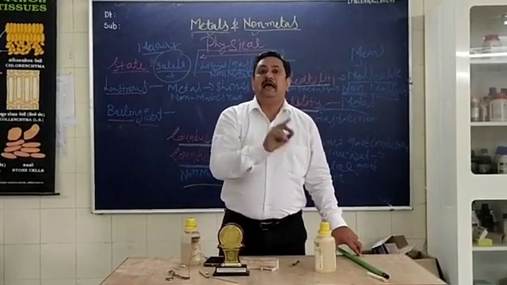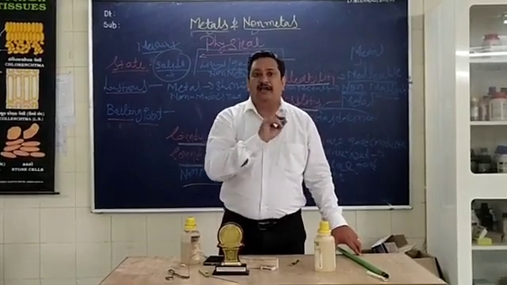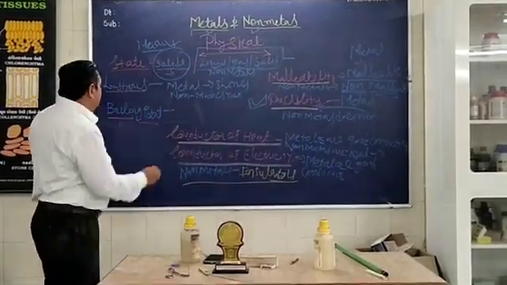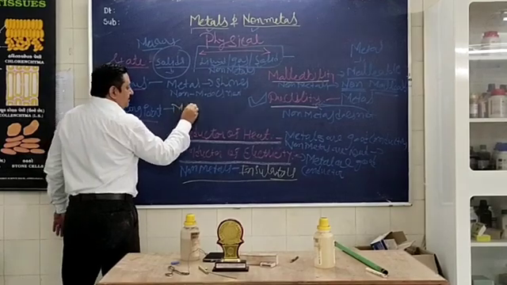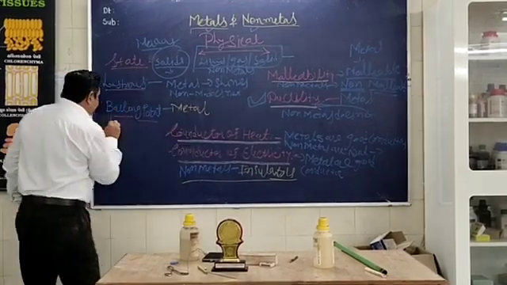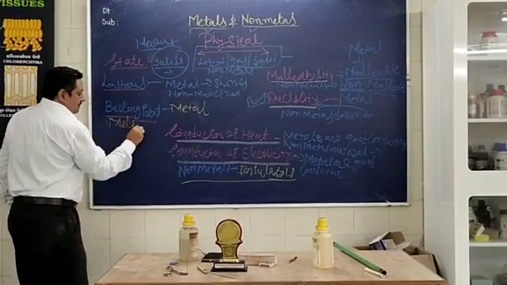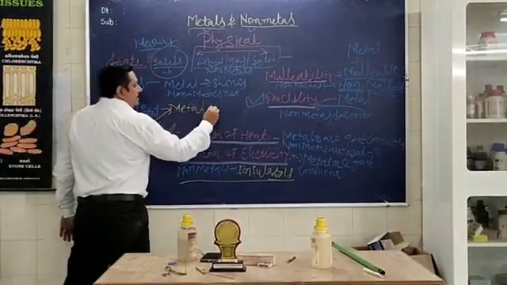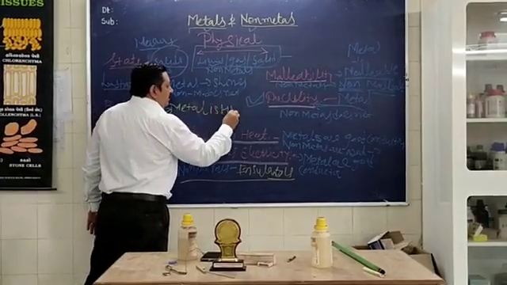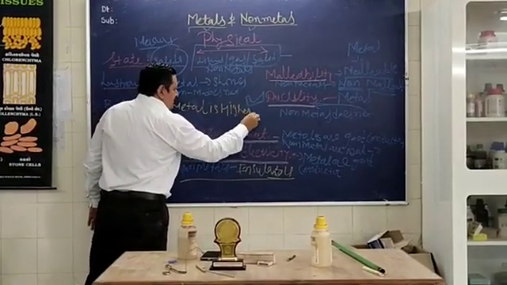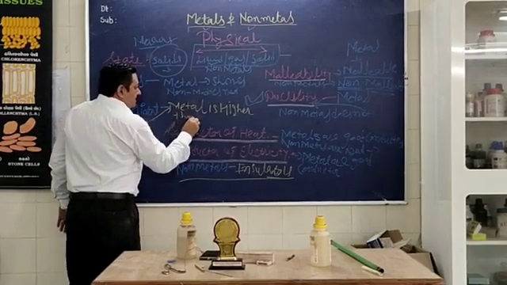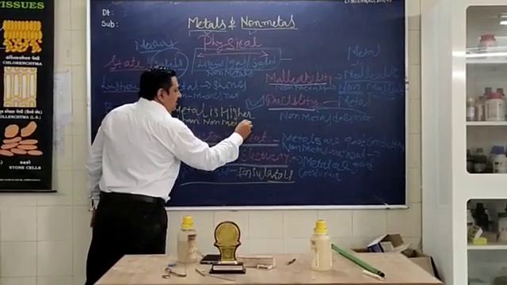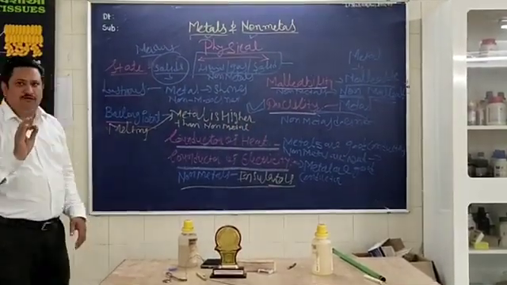Both are higher for metals, and therefore the boiling point and melting point of metal is higher than non-metal. Is it clear, all of you?